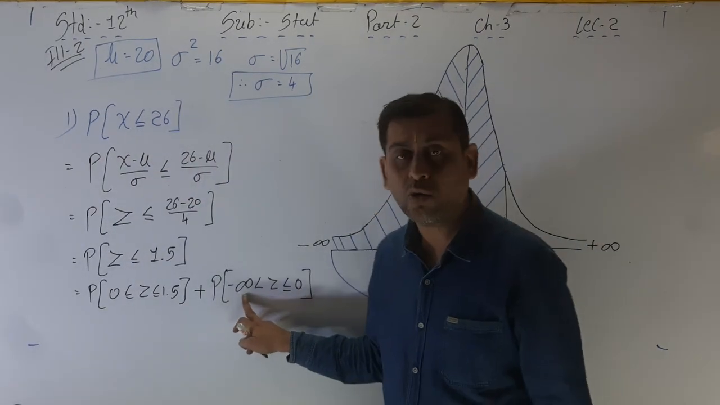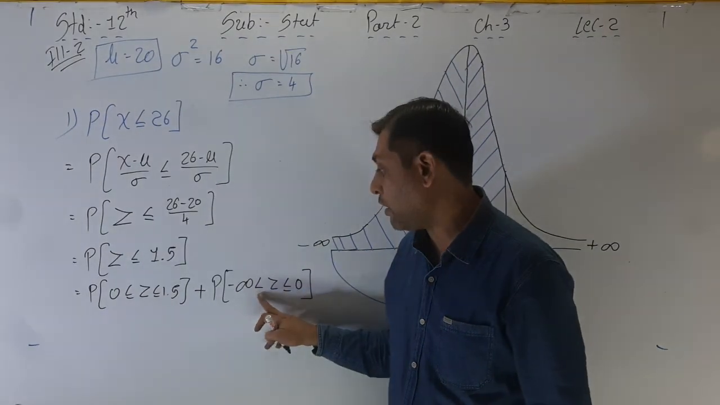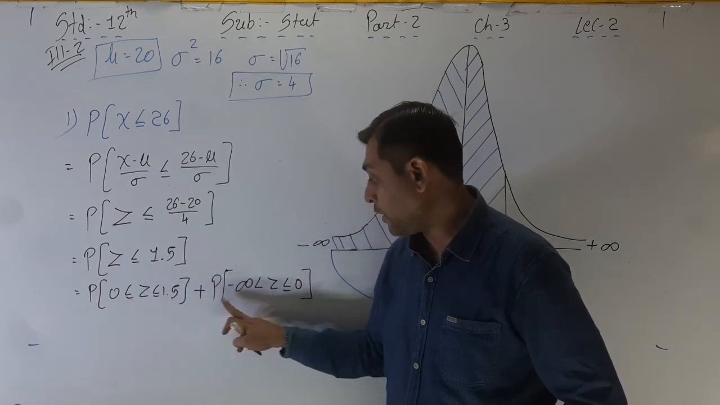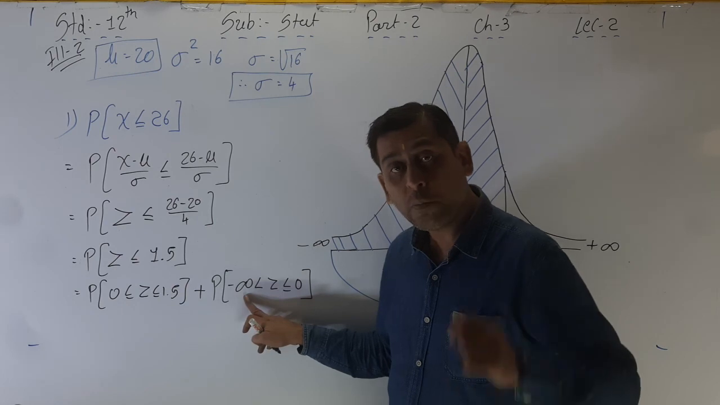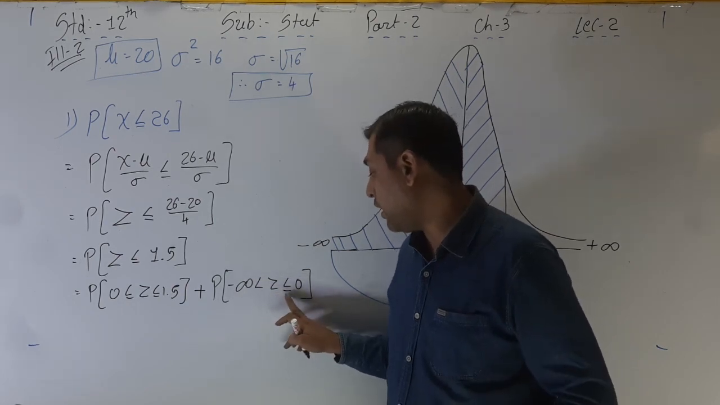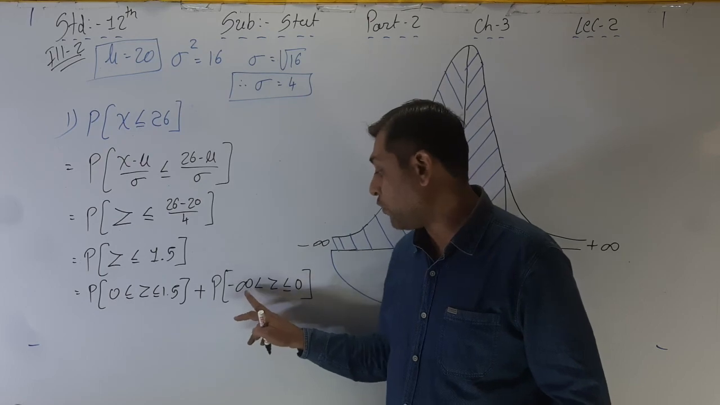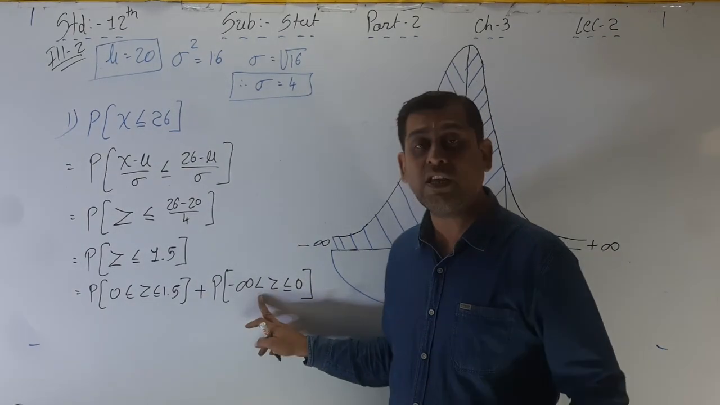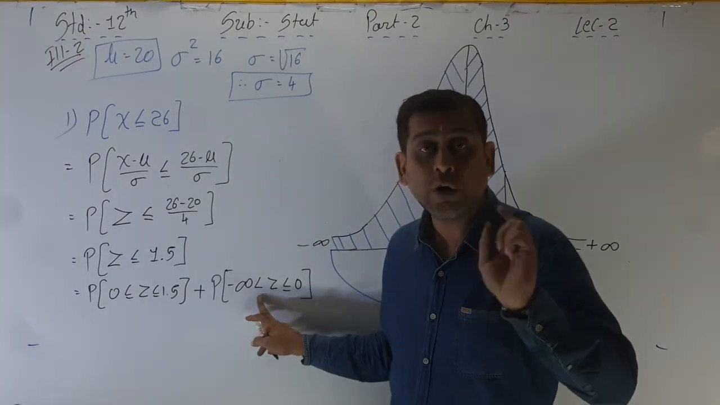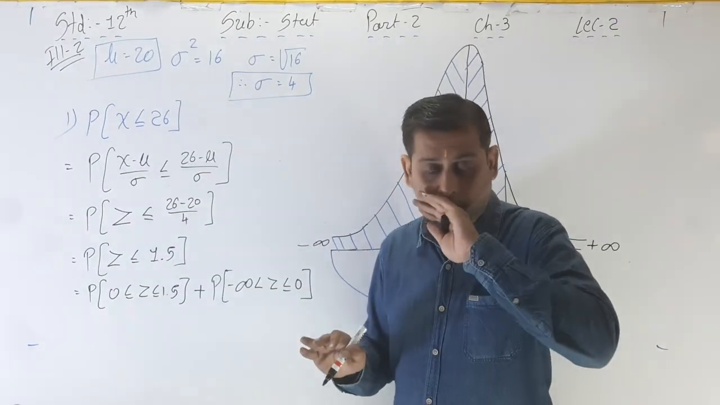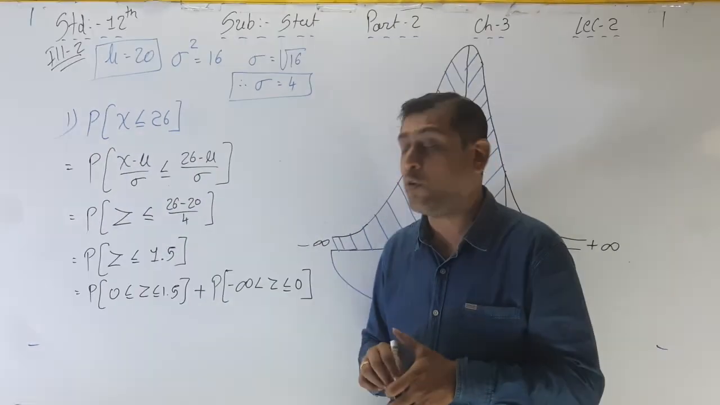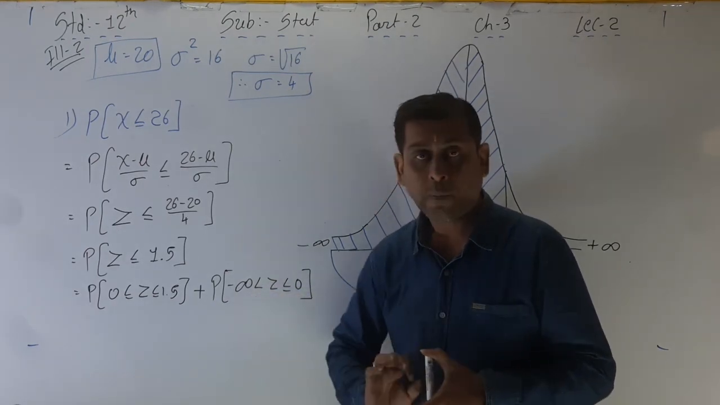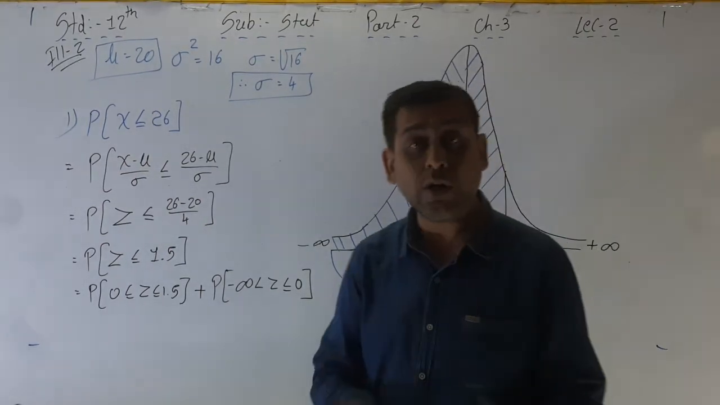Compulsory, whenever you are writing minus infinity, you don't have to write equal to. P of 0 less than or equal to z less than or equal to 1.5, plus P of minus infinity less than z less than 0. Whenever you are writing minus infinity or plus infinity, you don't have to write less than or equal to or greater than or equal to, because infinity is not an exact value. That's why we cannot write equal to here. Okay, but the minus value is not given in the table.